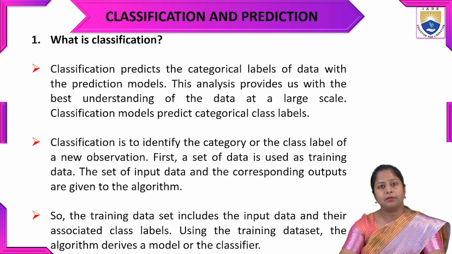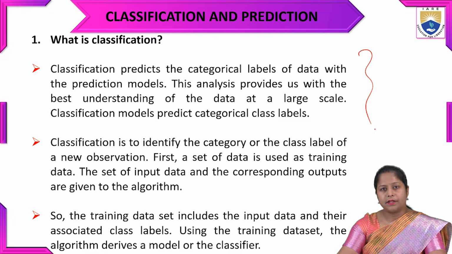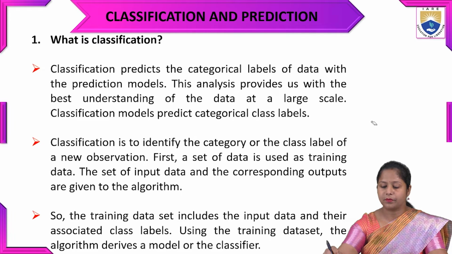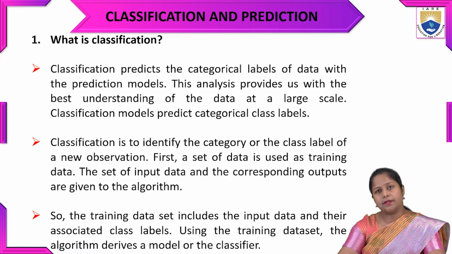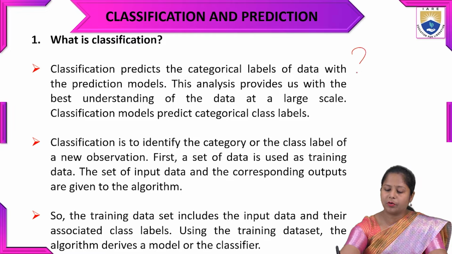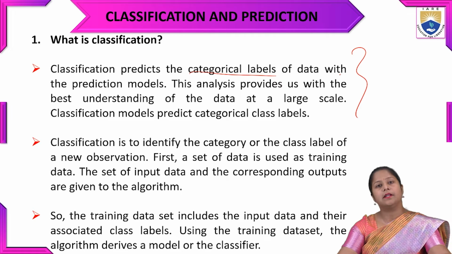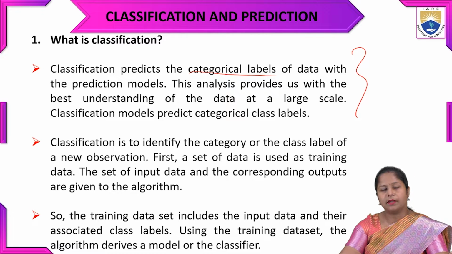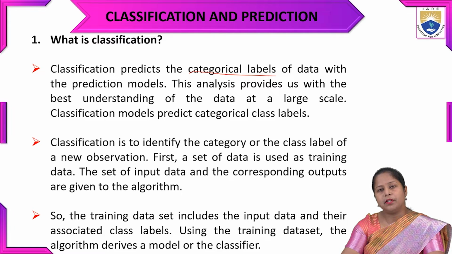What is classification? The first question is, what is classification? Classification is going to predict the categorical levels of data with a prediction model. So there will be a model that is going to predict the categorical levels. This analysis helps us understand the data at a larger scale. A classification model predicts the categorical class level. Classification is to identify the category, the class level, for a new observation.